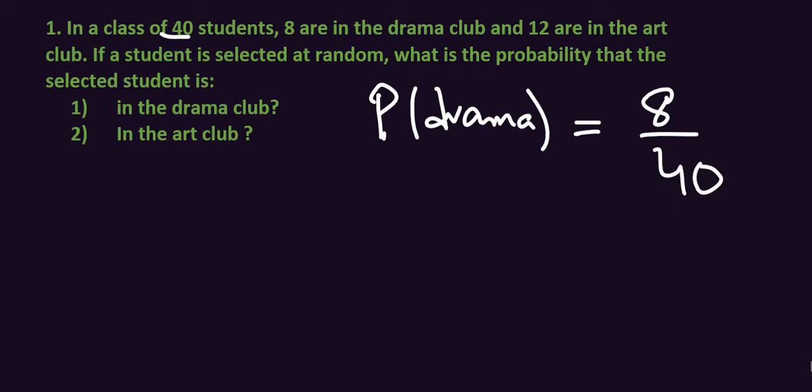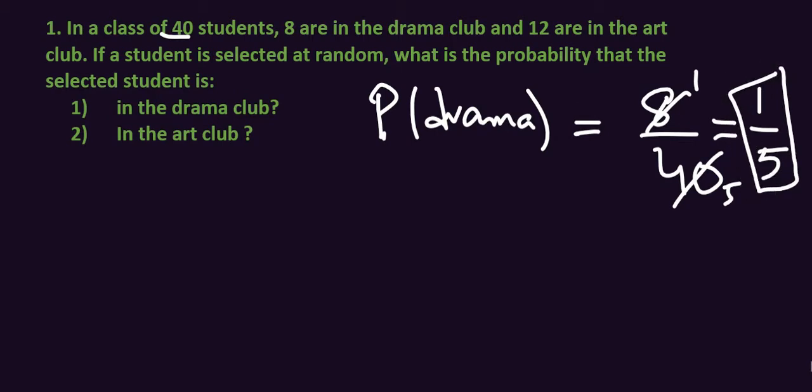So this is the probability for drama club students. By solving it, 8 times 1 is 8, 8 times 5 is 40. 1 upon 5 is the answer for drama club students. Understood?